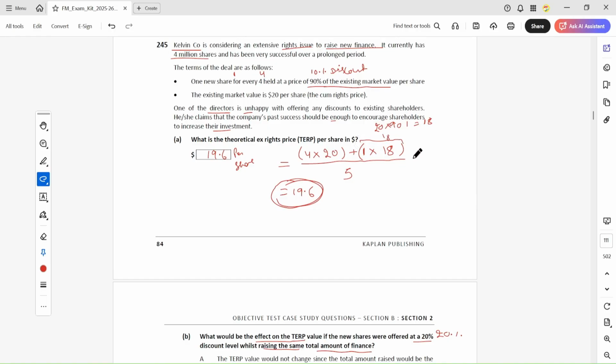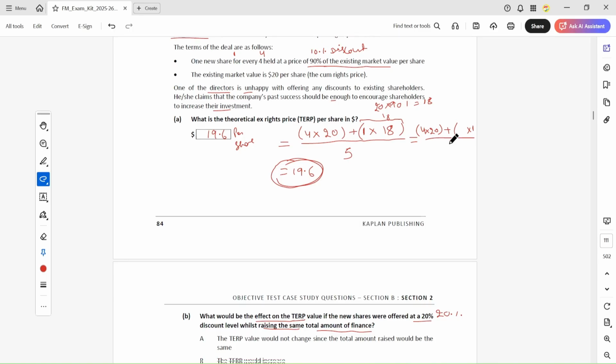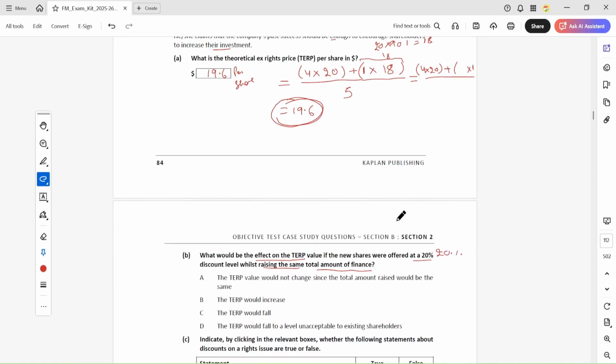So I will write everything exactly the same: 4 multiplied by 20, plus the new shares multiplied by the discounted price. The discount is 20%, so the value will be 80% of 20, which is 16.